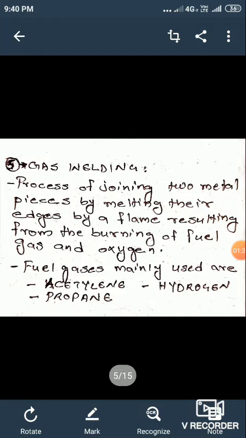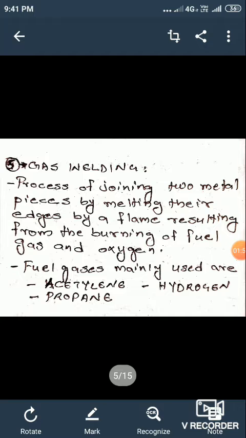Okay, gas welding is widely used for welding all ferrous and non-ferrous metals. The fuel gas generally used in gas welding processes is acetylene. Acetylene is widely used because it has a high temperature.